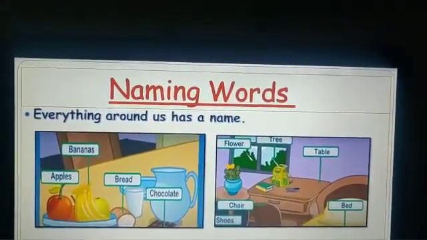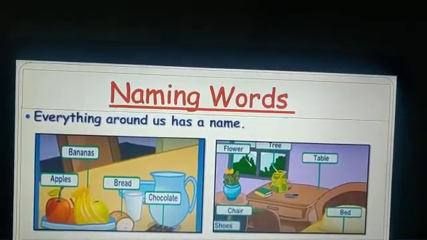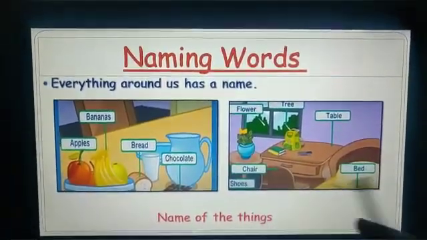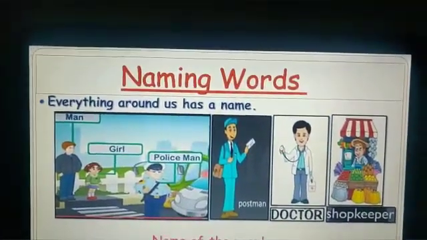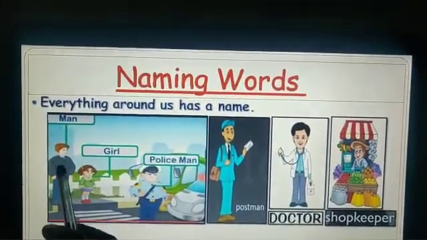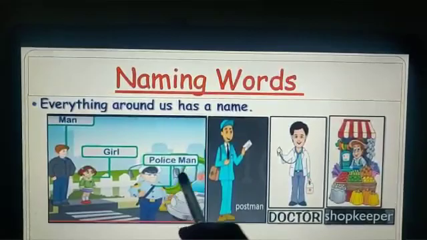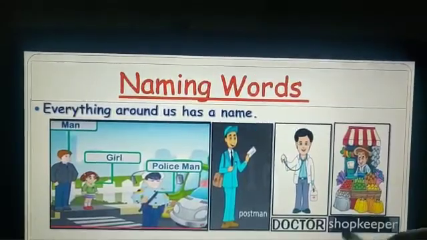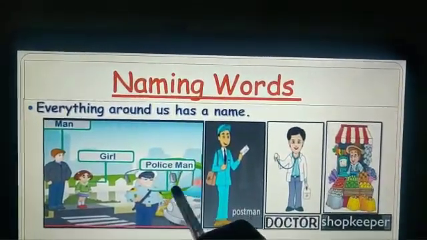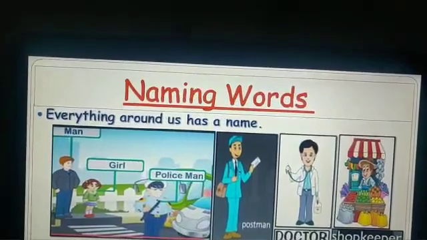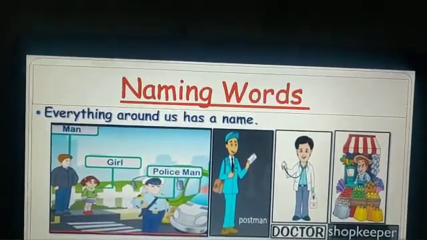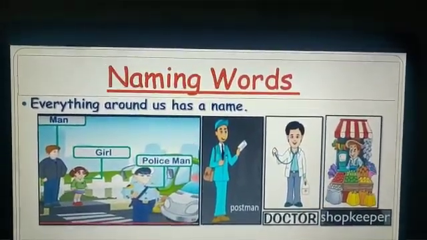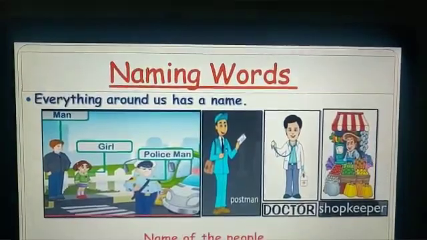Like pencil box, notebooks, your books, right? So these all are the names of things. And what is this? Man, girl, policeman, postman, doctor, shopkeeper. These are the names of people, like mother, father, teacher, brother, sister. Everything around us has a name. Every person around us has a name, right? So these are examples of names of people.